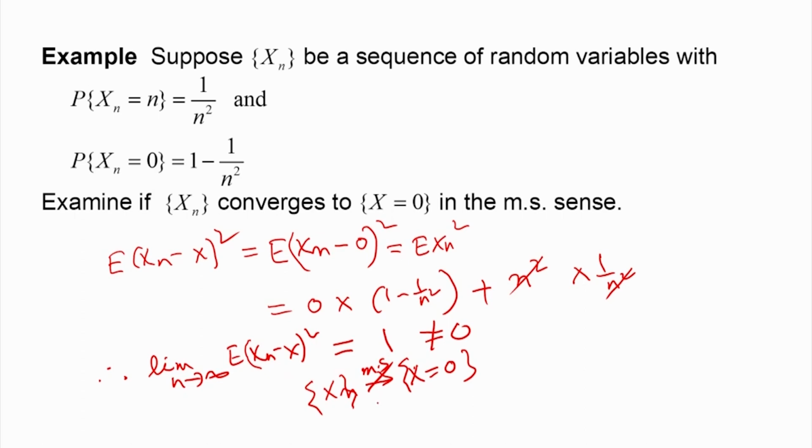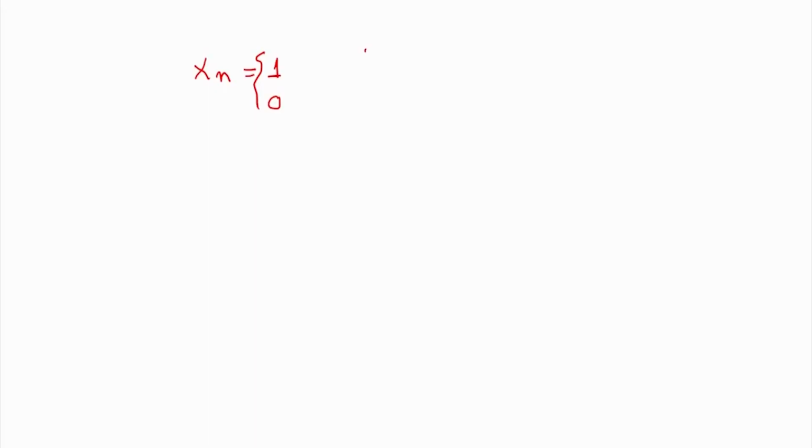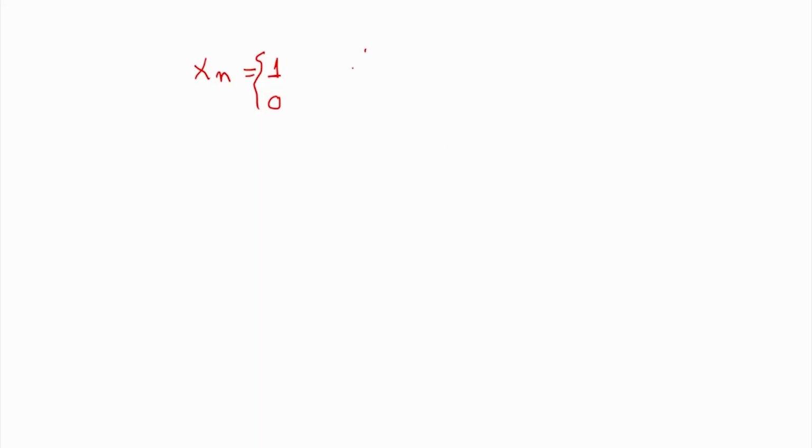We will consider another example. x n is equal to 1 with probability 1 by n and equal to 0 with probability 1 minus 1 by n. We see that the probability of 0 is increasing and, as n tends to infinity, will approach 1.